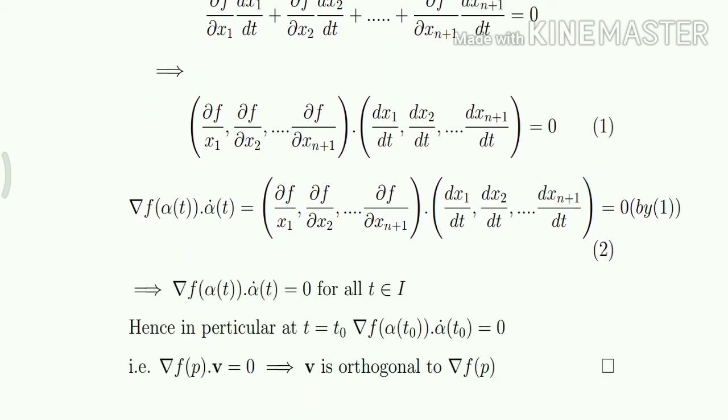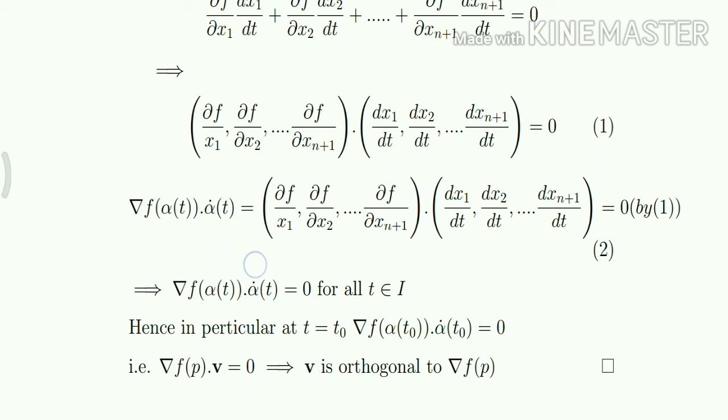Now consider del f of alpha of t dot alpha dot of t. Here del f of alpha of t is the vector with base point alpha of t and components partial f by partial x1 of alpha of t, partial f by partial x2 of alpha of t, etc., partial f by partial xn plus 1 of alpha of t.